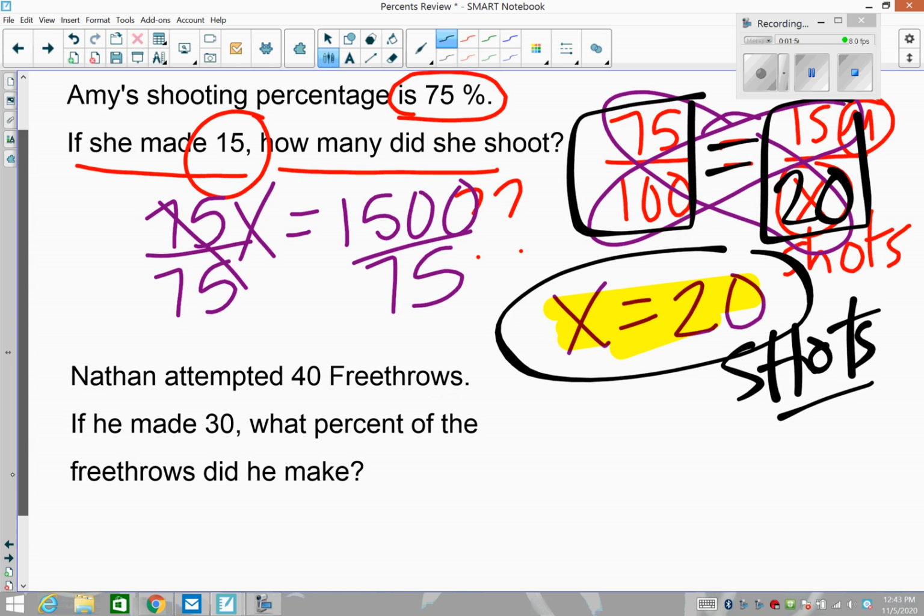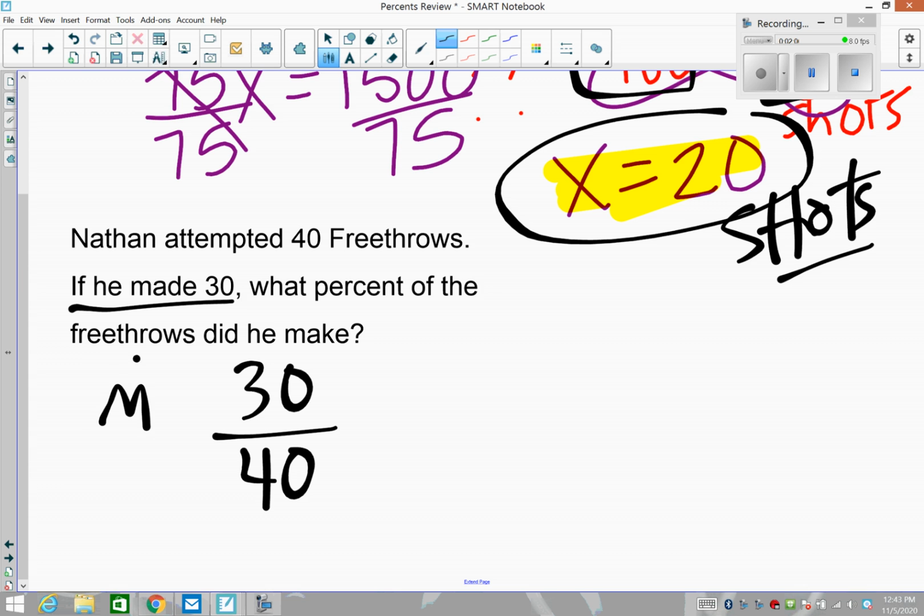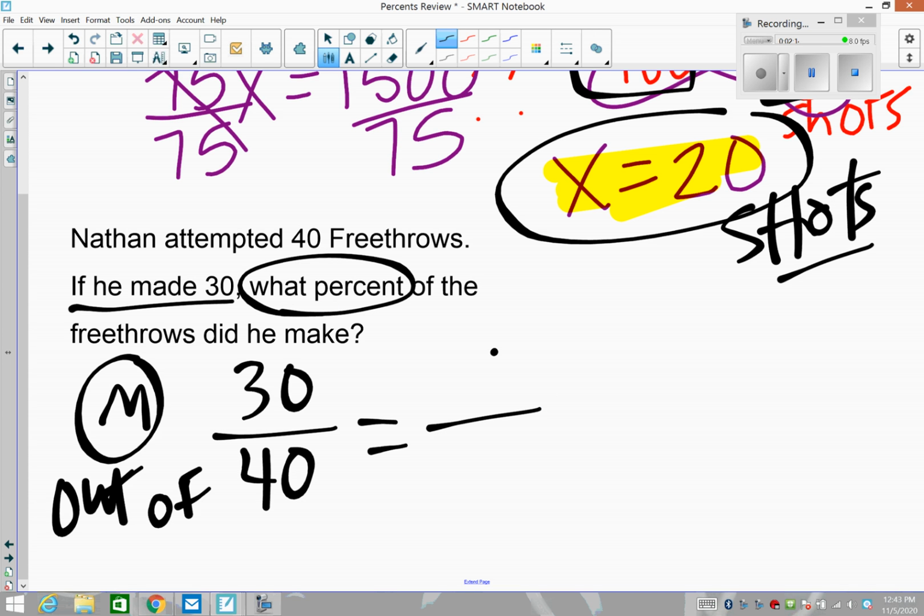All right, same kind of setup, just a different entry point. Nathan attempted 40 free throws. That's the total. He made 30. So he made 30 out of, there's my out of, 40. What percent? So in this scenario, we have to find the percent out of 100.